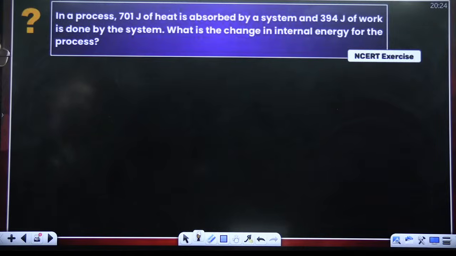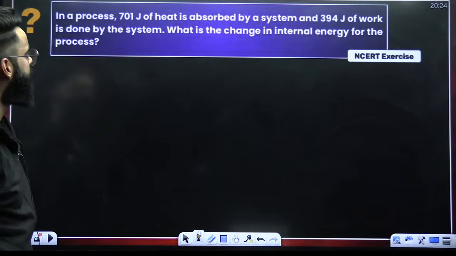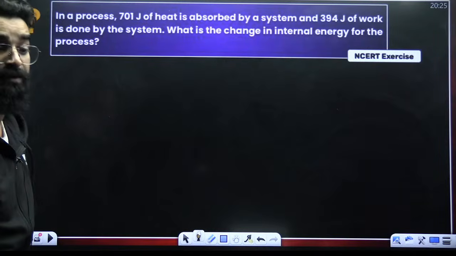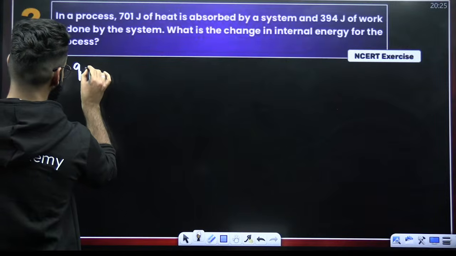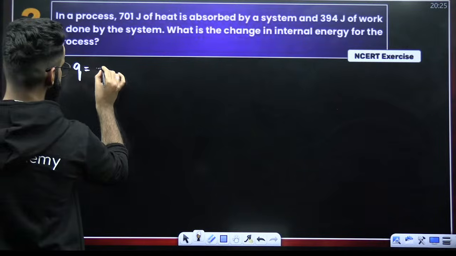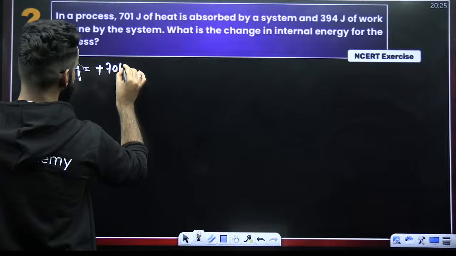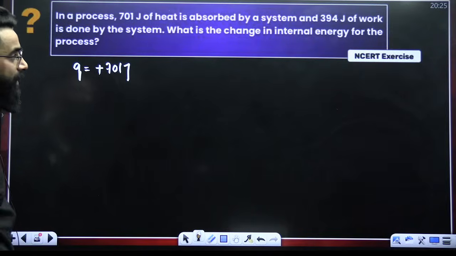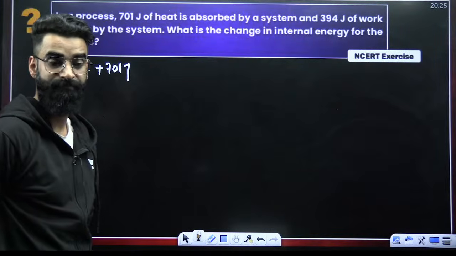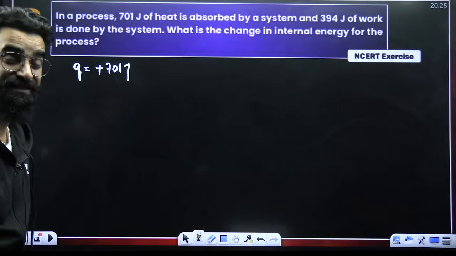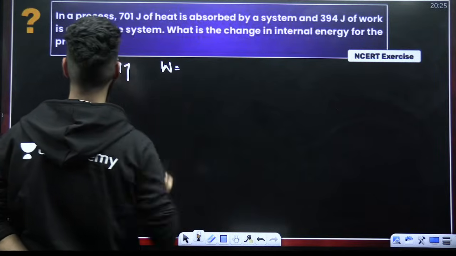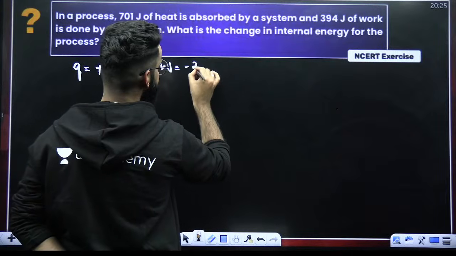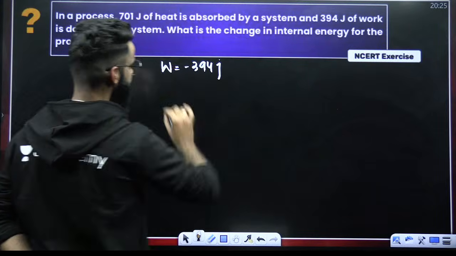Look at this particular question. In the process, 701 joules of heat is absorbed by the system. Whenever heat is absorbed by the system, Q value is taken to be positive. So Q is plus 701 joules. And 394 joules of work is done by the system. Whenever work is done by the system, the value of W in chemistry is taken to be negative. So it's going to be minus 394 joules. This is the value of W.